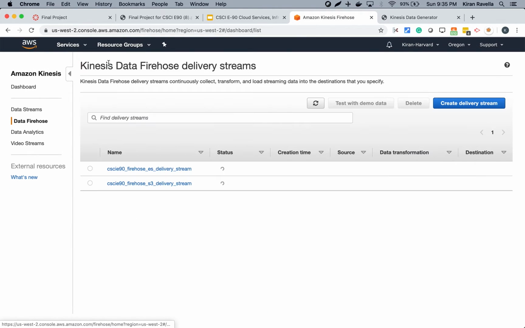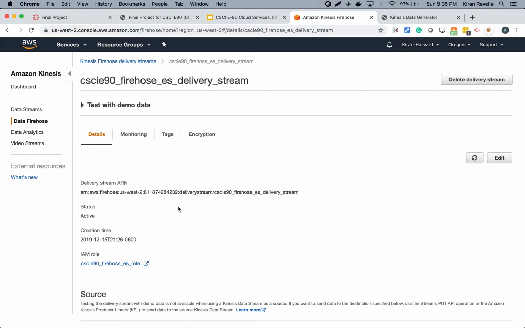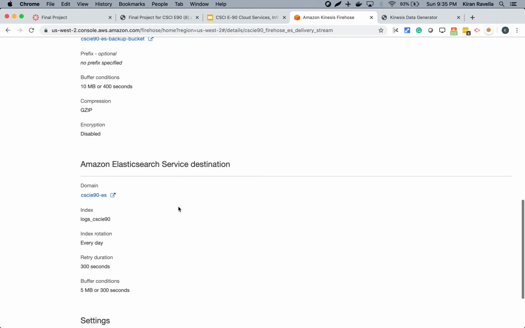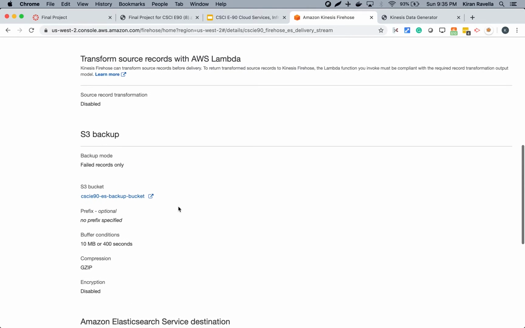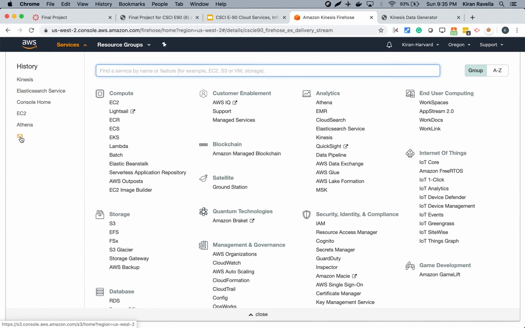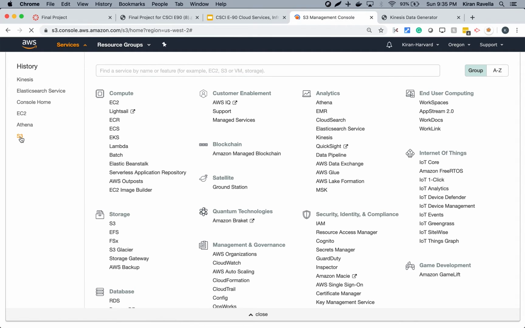All right, one other thing to note is in the Elasticsearch Firehose, if the Firehose is not able to send the data to Elasticsearch because Elasticsearch is down or something like that, it uses a backup bucket that was also provisioned as part of the Terraform, and it keeps data in that bucket until the Elasticsearch service comes back up. All right, we'll also see the S3 buckets that are created.